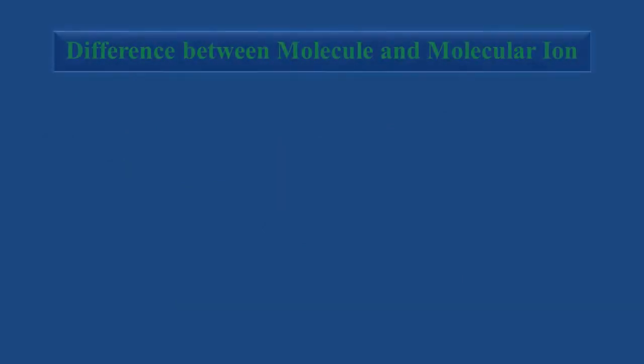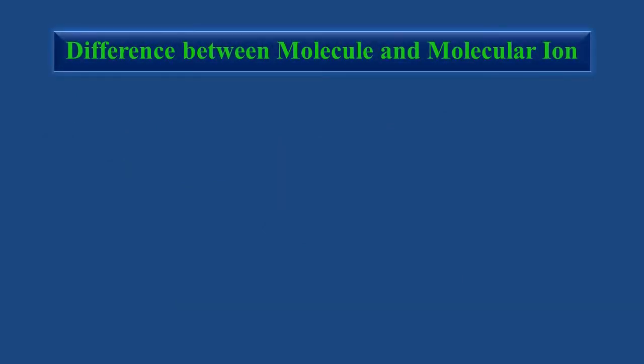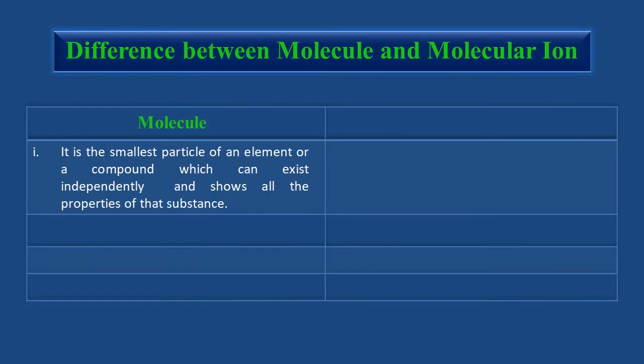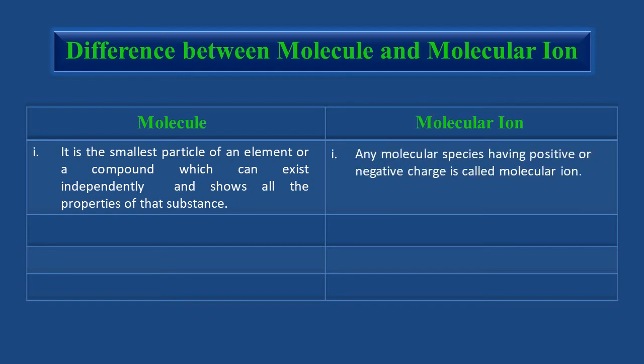Let us now differentiate a molecular ion from a molecule. As you know, students, a molecule is the smallest particle of an element or a compound which can exist independently and shows all the properties of that substance. Whereas a molecular ion is a molecular species having positive or negative charge.